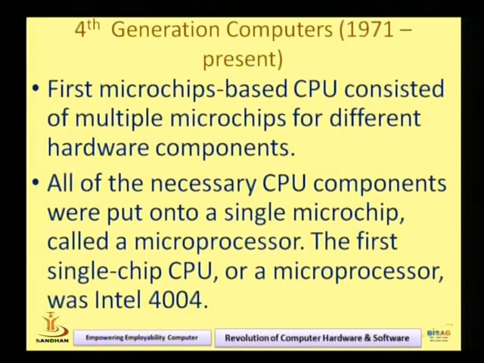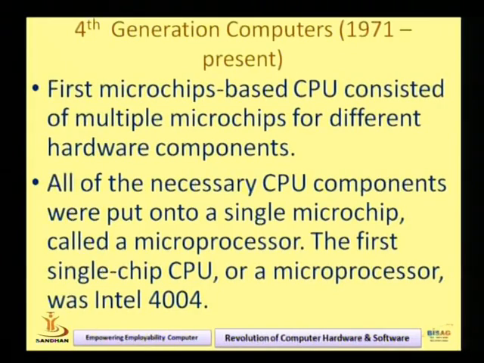Now the fourth generation computer, from 1971 to the present. So we are working with the 4th generation computer, right? The characteristic is that the CPU is based on microchips, and multiple components are together in a single microchip. Now the CPU has multiple components on only a single microchip. So this is the main characteristic of the 4th generation computer, and it was invented from 1971, right?